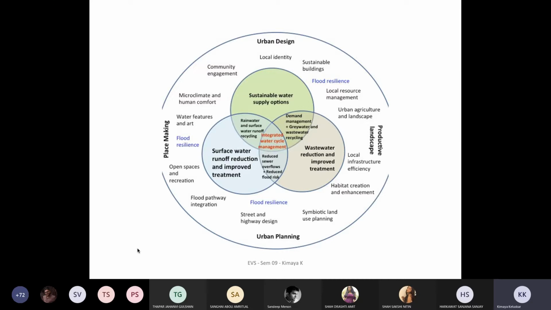street and highway designs, symbiotic land use planning. Now street and highway designs are important because whatever surface runoff happens onto the roads and streets can be captured by rain gardens aligned onto the pathways, and from there you can also use swales as one of the strategies. The productive landscape is another feature, which talks about how landscape is not only about aesthetics and creating a foreground and a background for the building, but it's more about creating infrastructure, where you can increase local infrastructure efficiency, wherein you talk about productive landscape or edible landscape.